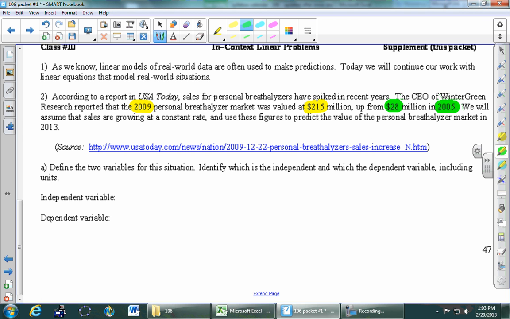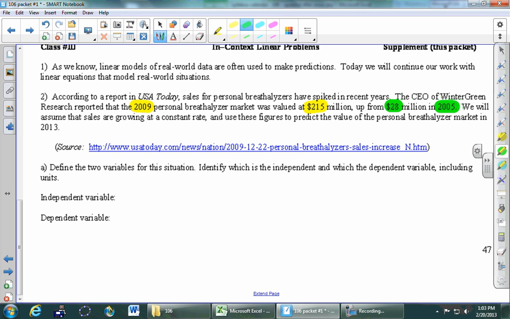And once we have 2 pairs of numbers, we start thinking of them like X's and Y's, like ordered pairs, then we can do all the linear stuff we've been doing. So let's try part A. Define the 2 variables for this situation, identify which is independent and which is dependent, including units. Now I know we had that kind of cutesy Johnny Depp thing. That only helps if you have the equation given to you, and the equation is the goal here. So we don't have an equation. So I don't think we can use the Johnny Depp thing.